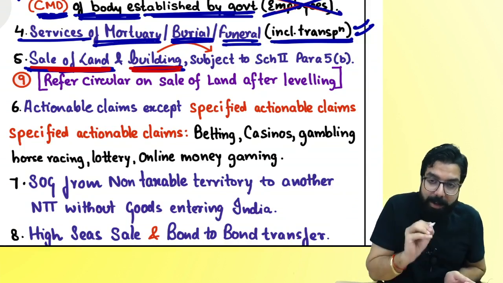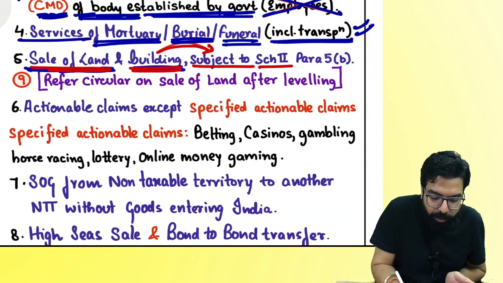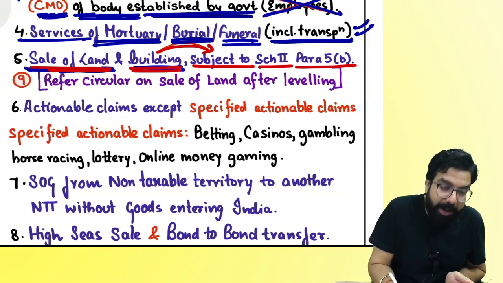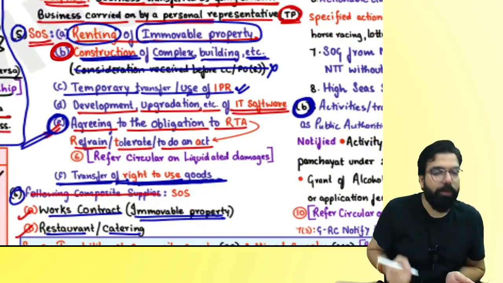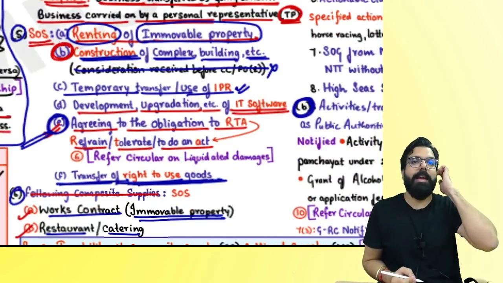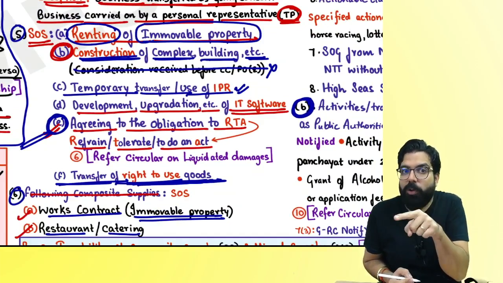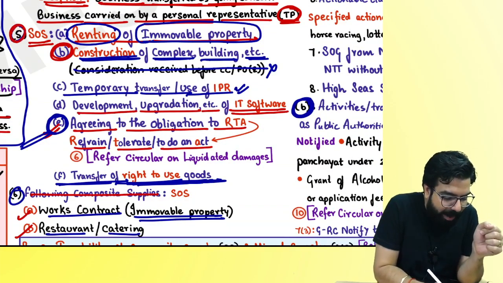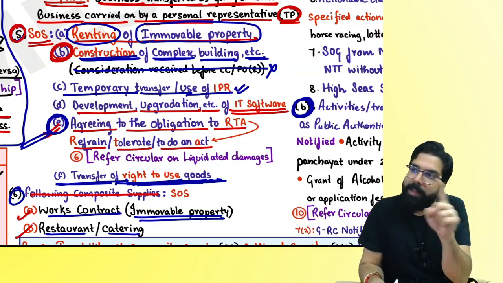Next. But it says sale of building will be subject to Schedule 2 paragraph 5(b). Sir, Schedule 2 paragraph number 5(b). What do you mean by this? They are telling that if it is falling in construction, it is subject to paragraph number 5(b), which means that if it is falling in construction, then GST will come.